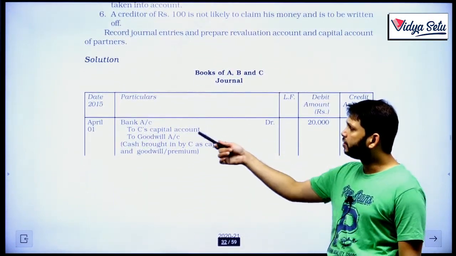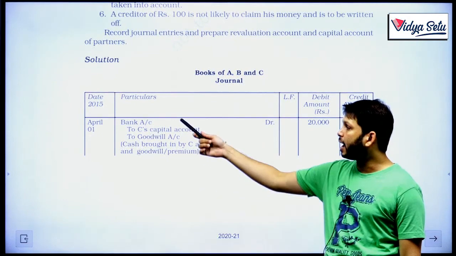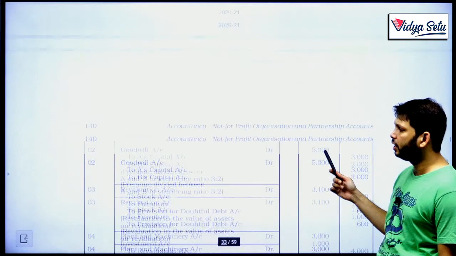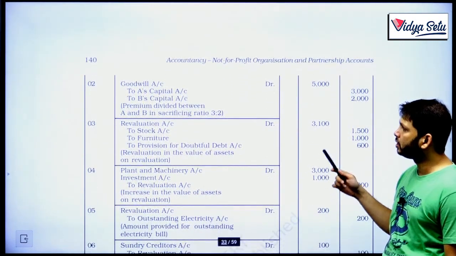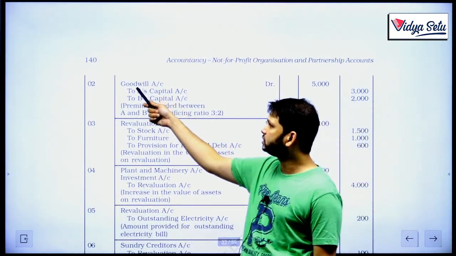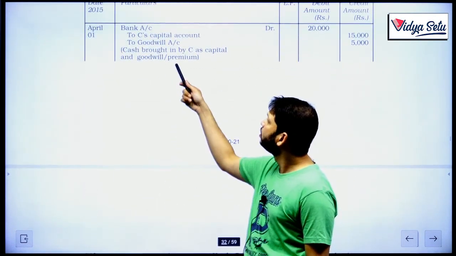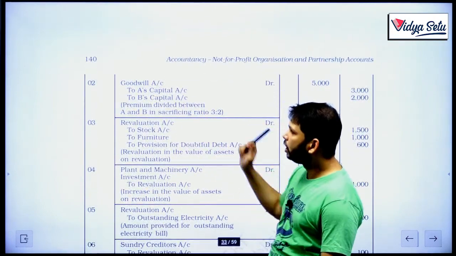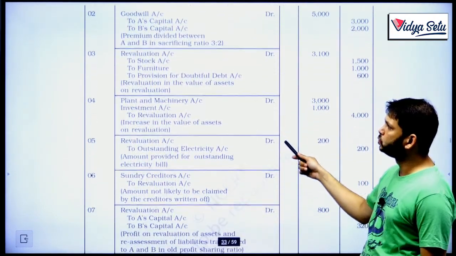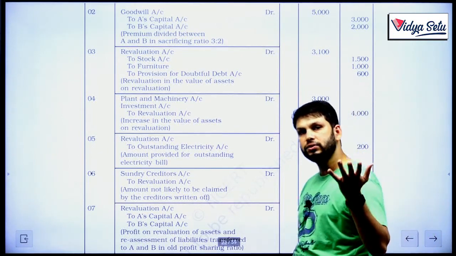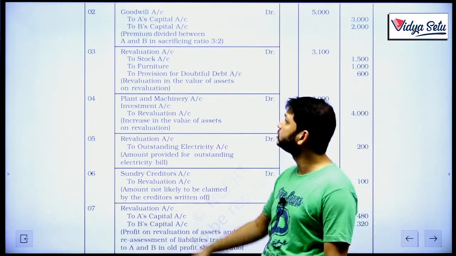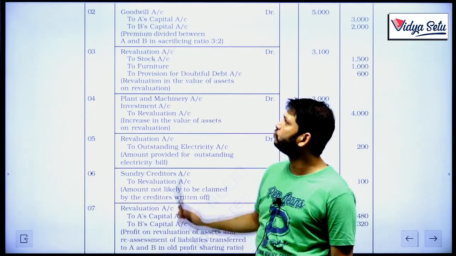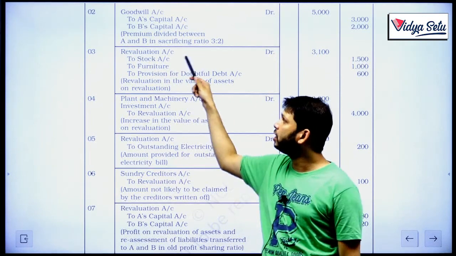First of all, the entries relating to the partner coming in: bank account debit to C's capital and to goodwill, 20,000 and 5,000. This goodwill will be distributed amongst the old partners in the sacrificing ratio. This entry we already know. Now the entries which we need to know are when the asset's value is increasing or decreasing. In case of stock, furniture and provision for doubtful debt, revaluation will be debited. Why? These are all our losses.